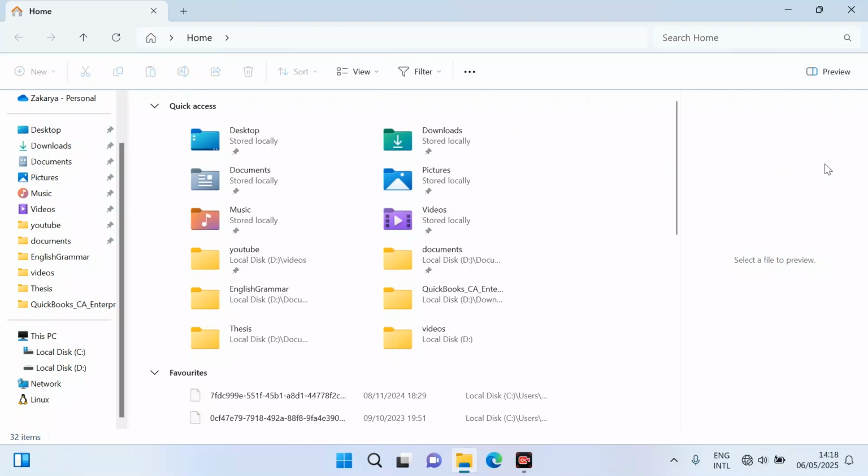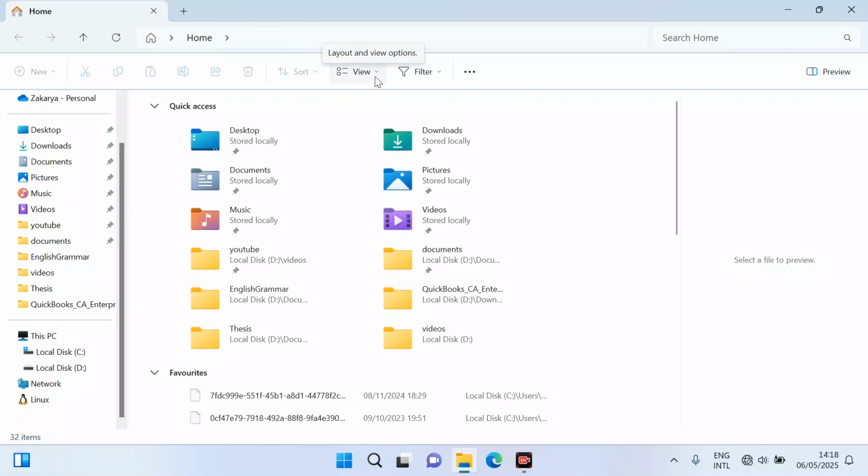This option gives more information about a specific folder or specific apps. Here, the other options are still unactivated right now.